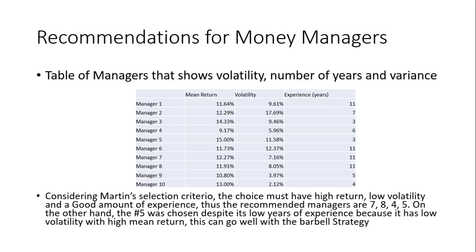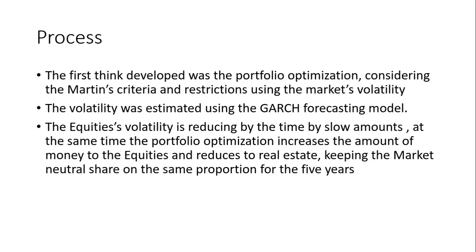The reason why we apply this barbell strategy is to benefit from the volatility, while at the same time, if manager number five screws up, we can still win some money because we have three very stable managers. The process for this experiment goes the same.